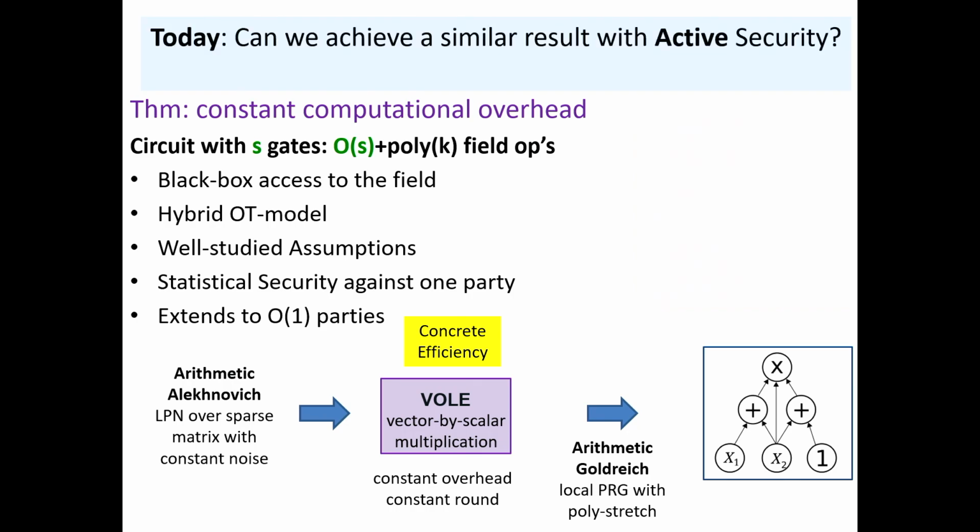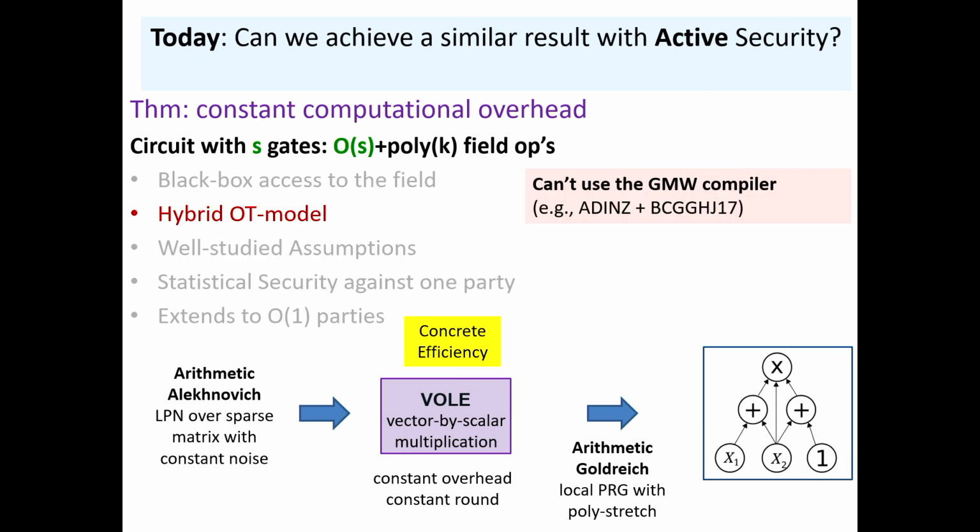So the goal today is to try to get a similar result, but with active security. The first thing that comes to your mind is, let's use the previous protocol, I mean, we already worked on it. Let's throw in zero-knowledge proofs, compile it, and get an actively secure protocol. This is known as the GMW paradigm. The problem is that this will not make black box access to the OT. We'll have to open the OT and make non-black box access to the OT, which is a bad thing. So we want to avoid it.